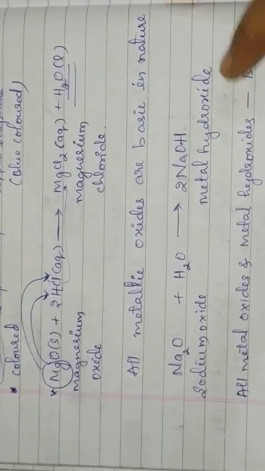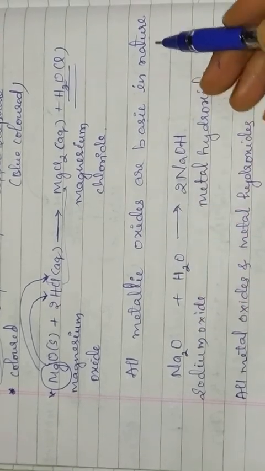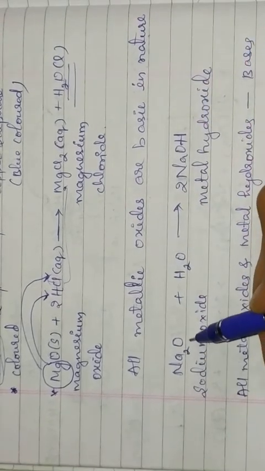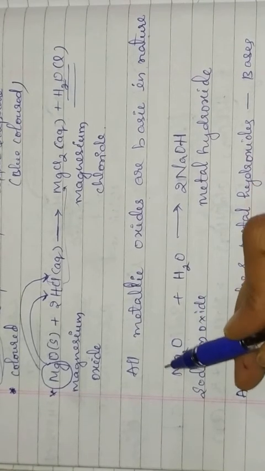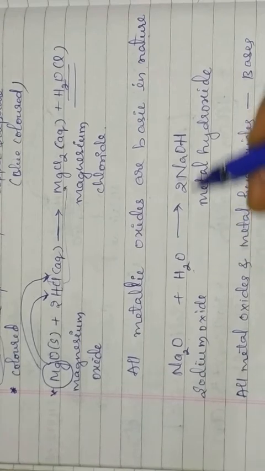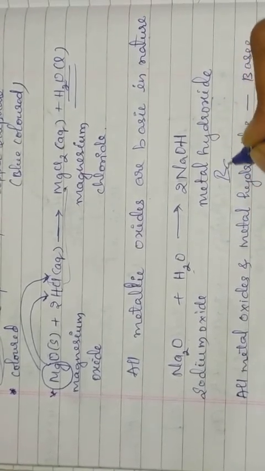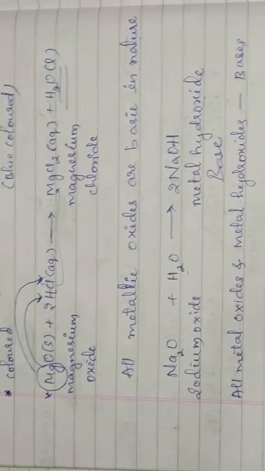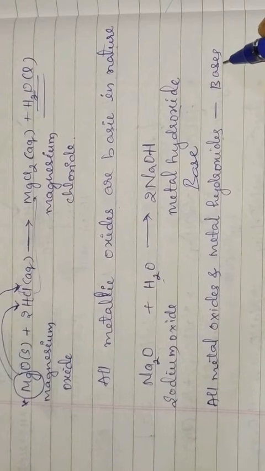Children, remember that here all metallic oxides are basic in nature. When a metallic oxide, for example sodium oxide, reacts with water, it forms metal hydroxide. Again this metal hydroxide is a base. All metal oxides and metal hydroxides are bases.